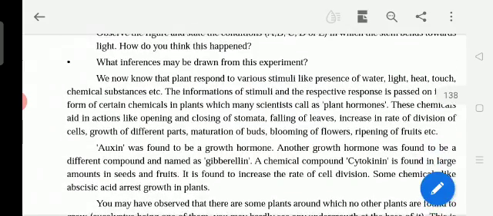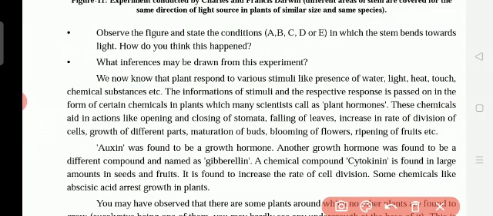So here you see, we now know that plants respond to various stimuli like the presence of water. It drinks water, and in the presence of light it bends, especially the sunflower. It absorbs heat, it knows touch and chemical substances, and everything is taking place. And plants also have hormones. The information of stimuli and the respective response is passed on in the form of certain chemicals in plants, which many scientists call plant hormones.